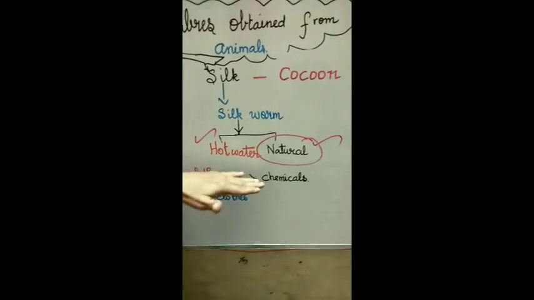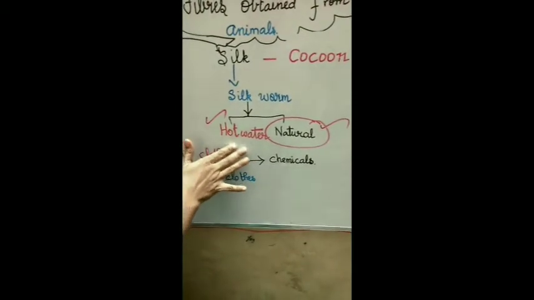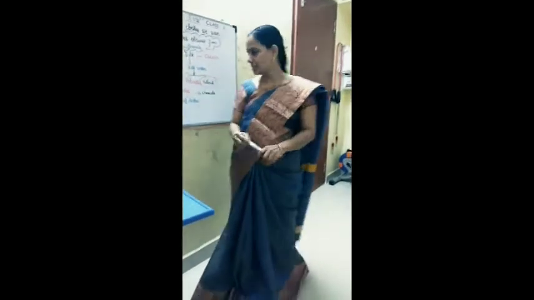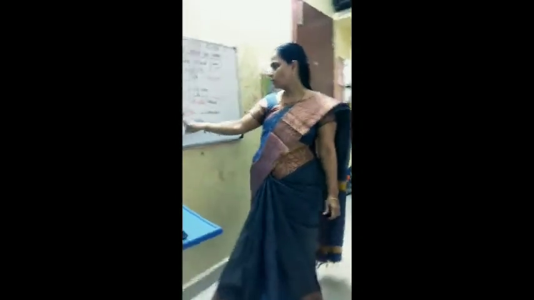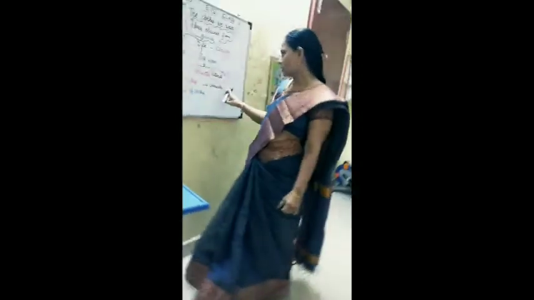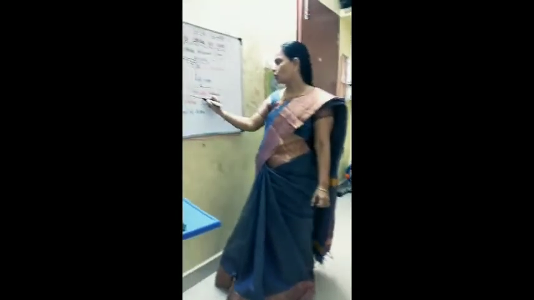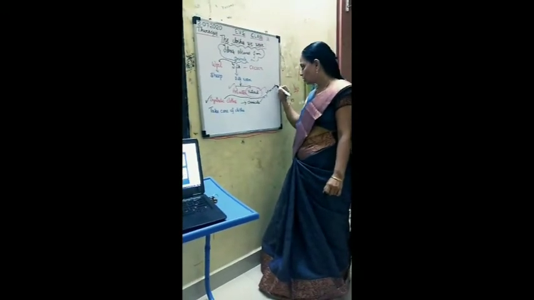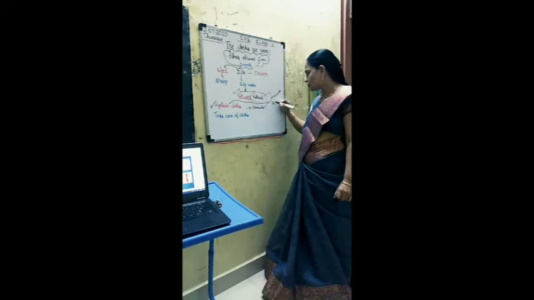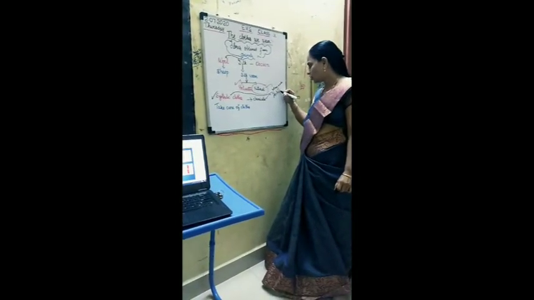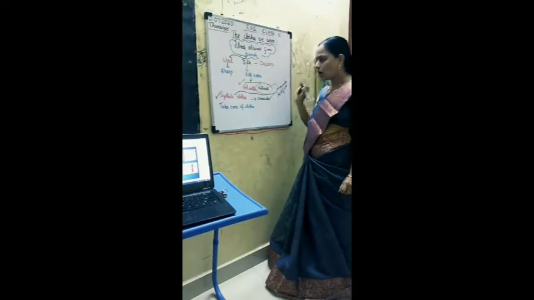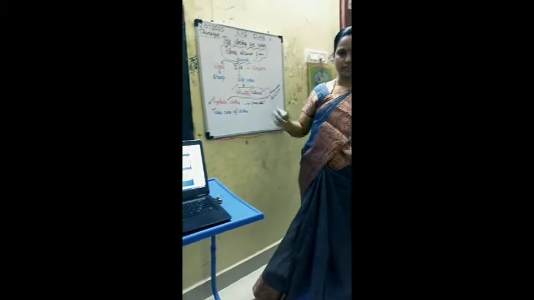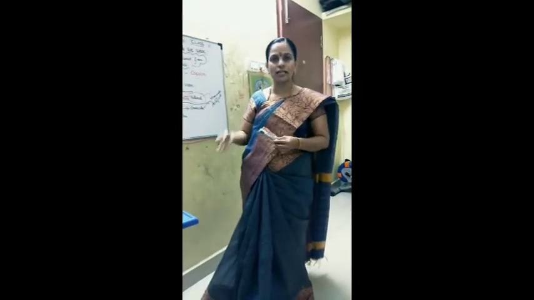Okay, after this I think it is clear how we get silk from the silkworm. The next topic we are going to view is synthetic clothes. How do we get synthetic clothes? We get them using some chemicals. Synthetic clothes are also called man-made clothes or artificial clothes. These synthetic clothes are divided into different types such as nylon, rayon, acrylic, etc.